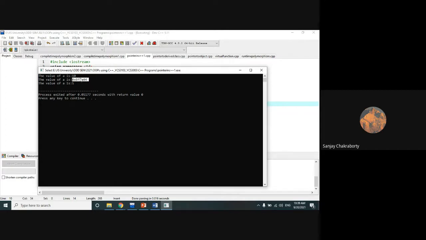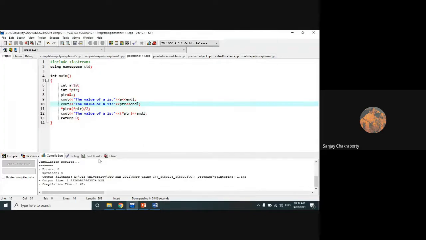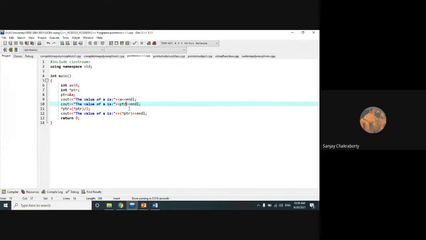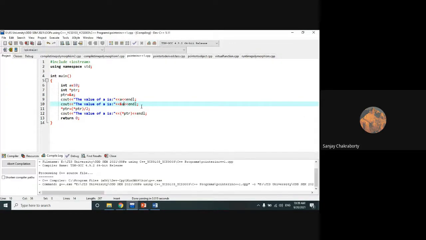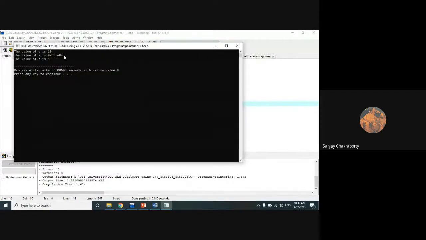It is represented by ptr, because we are storing &A there. And this is the new modified value of *ptr, that is dereferencing. If you print &A instead of ptr, it will give the same result, because it also refers to the address of the memory location of A.